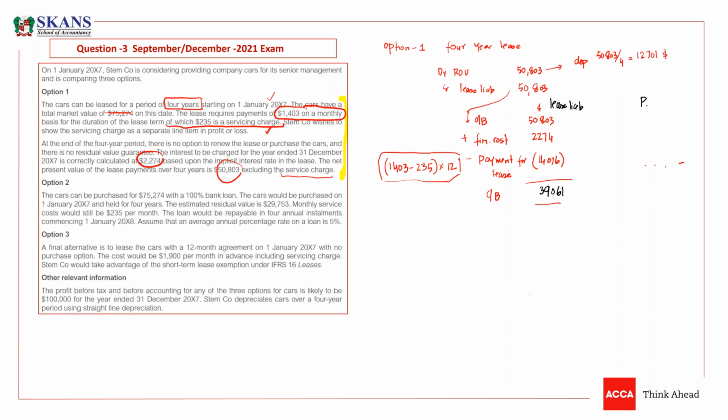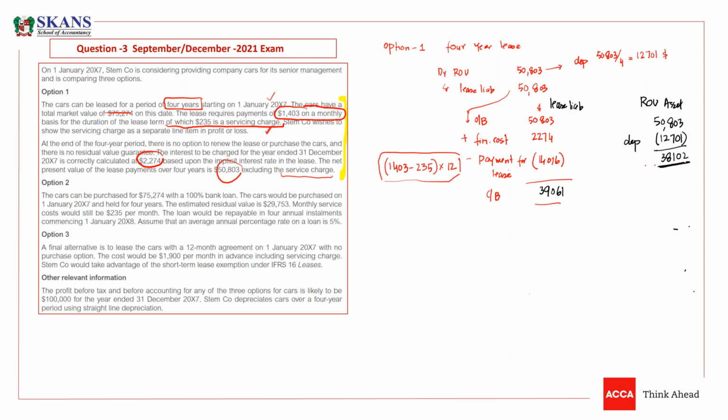Now we need to book a right of use asset. We have already done the accounting. Right of use asset was 50,803. Now we need to deduct depreciation, which is 12,701. We need to deduct depreciation, and now we have, just wait. What would be the value of asset, guys? I need a value of asset as well. According to someone, it is 38,102. So this is the value of right of use asset.